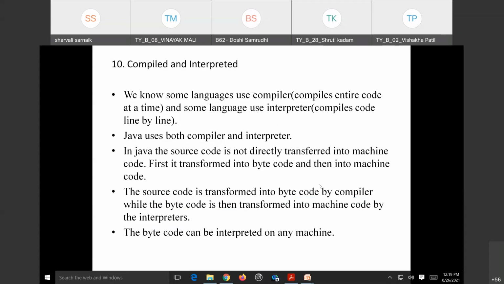So we have seen the 10 features of Java. The first is Java is simple, Java is object oriented, Java is distributed, Java is multi-threaded, Java has high performance, Java is compiled and interpreted, Java is architecture neutral, platform independent or portable, Java is dynamic, Java is robust, and Java is secure. So these are the 10 features of the Java programming language.